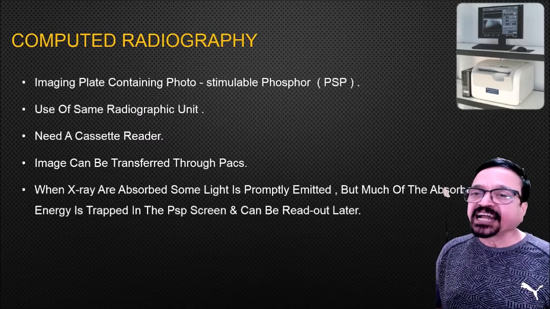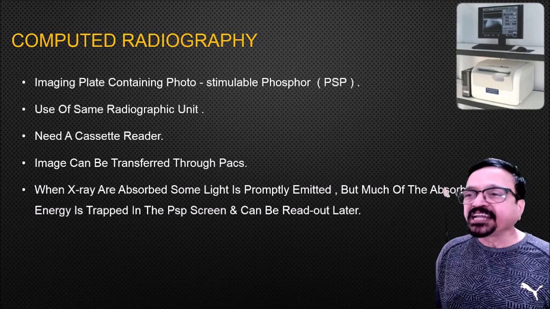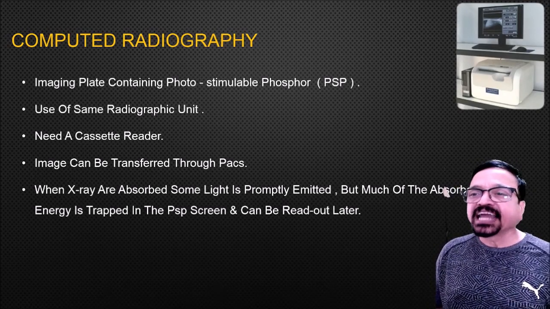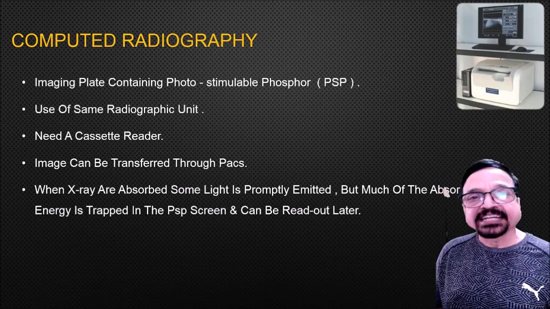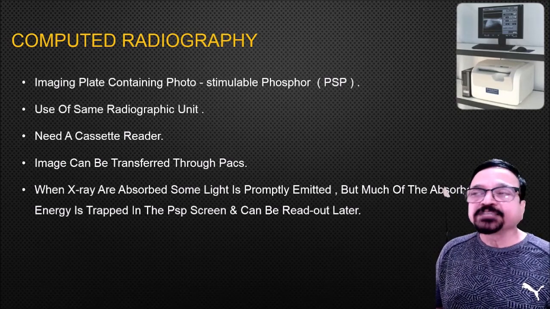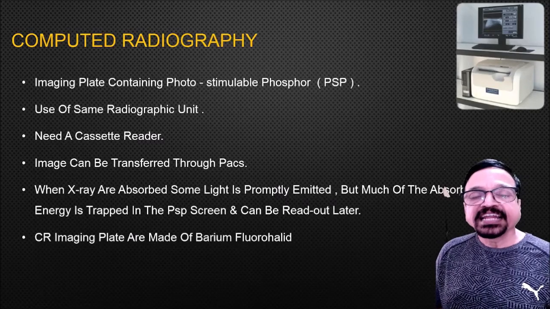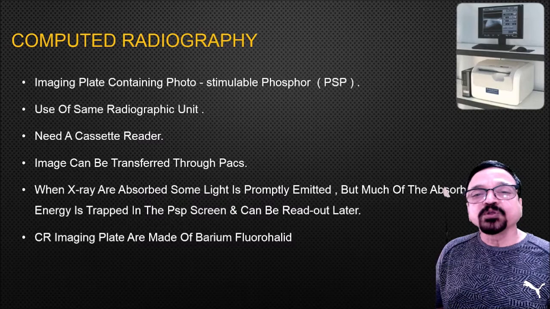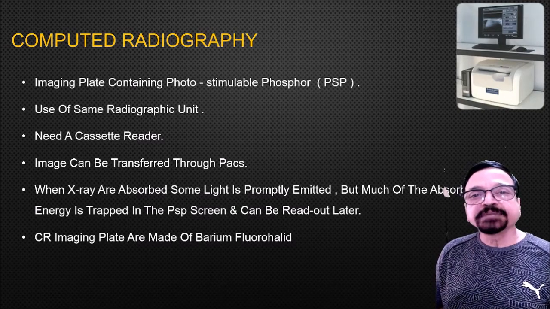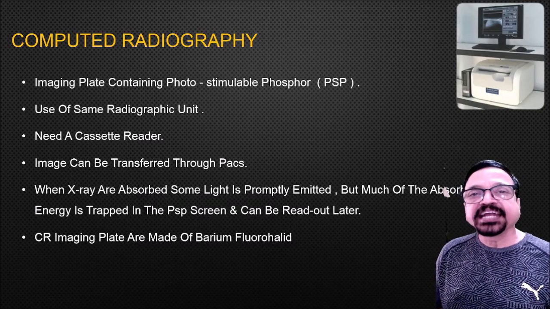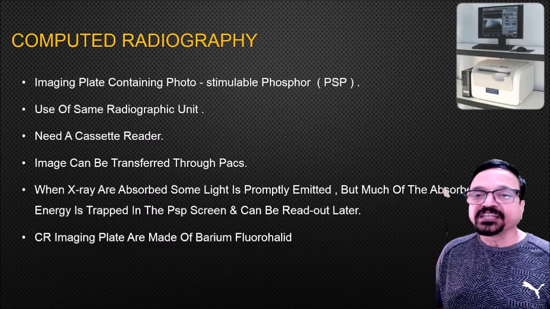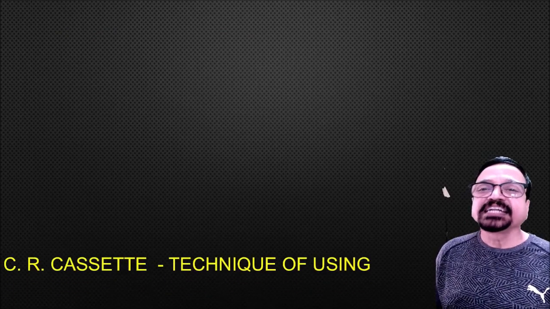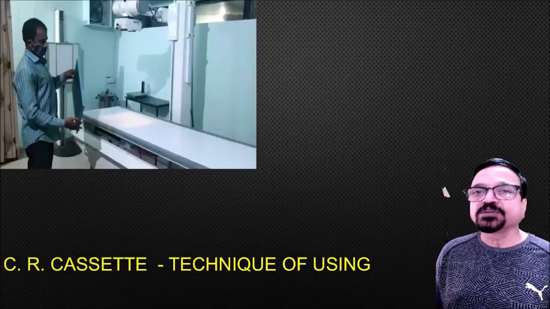When X-rays are absorbed, some light is promptly emitted, but much of the absorbed X-ray energy is trapped in the PSP screen and can be read out later. So the advantage, as far as CR is concerned, is that you need very little exposure as compared to conventional. In both CR and DR, because of the speed of the technology, we get a reduction in the exposure. Now CR imaging plates are made up of barium fluorohalide. So these are the theoretical aspects of these technologies.